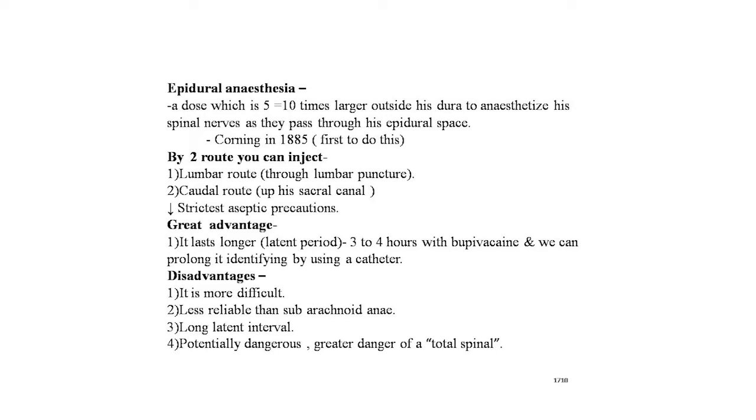A great advantage is that it lasts 3 to 4 hours with bupivacaine, and we can prolong it by using a catheter. Disadvantages are that it is more difficult and less reliable than subarachnoid anesthesia, has a long latent interval, is potentially dangerous, and carries a greater danger of total spinal anesthesia.